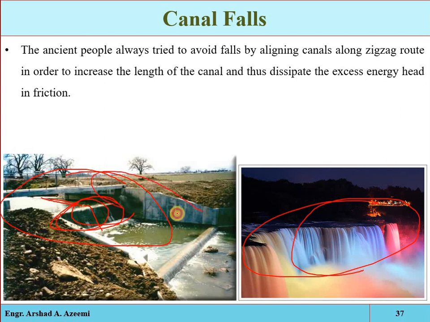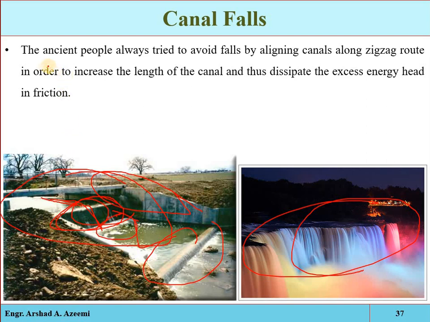Okay, so proper banks will be constructed, and here you can see that a proper stilling basin is constructed, so that the kinetic energy of the falling water may be properly dissipated, and if a hydraulic jump is created, its impact is reduced.